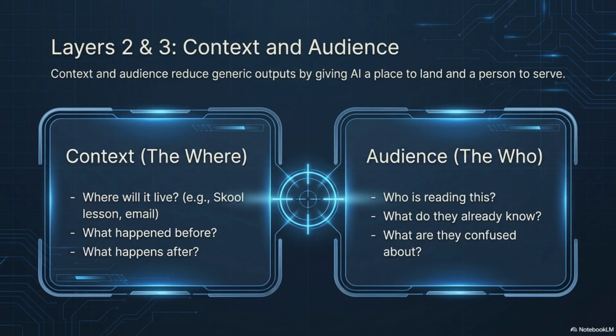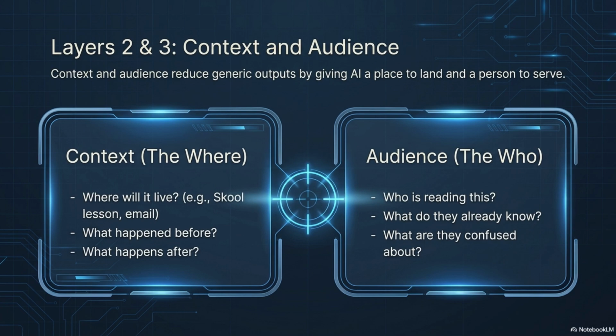Layers 2 and 3 are context and audience. Context is the where and why. Audience is the who. Context tells AI where the output will live. Is this a school lesson, an email, a sales page, a video script, a private planning note? That matters because each destination needs a different kind of output.